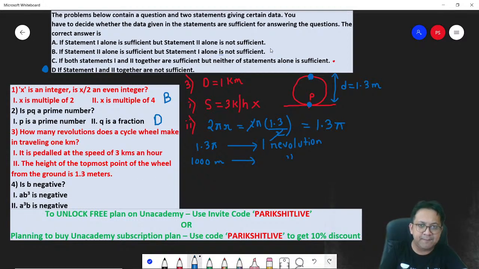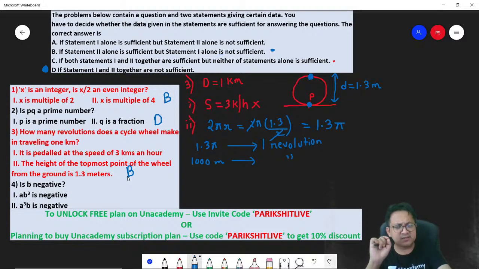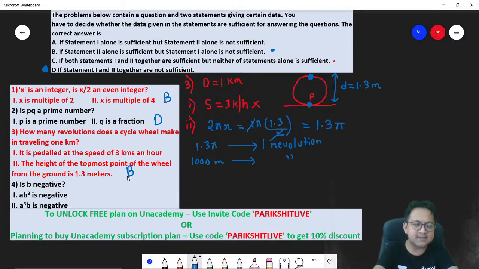Statement B. So what is the answer? 2 alone is sufficient, but 1 alone is not sufficient. Option B. I hope you understand this. This is a beautiful previous year NMAT question. Next. I hope you understand this. If you are viewing me live and if you have a doubt, you can always post it in the comments.